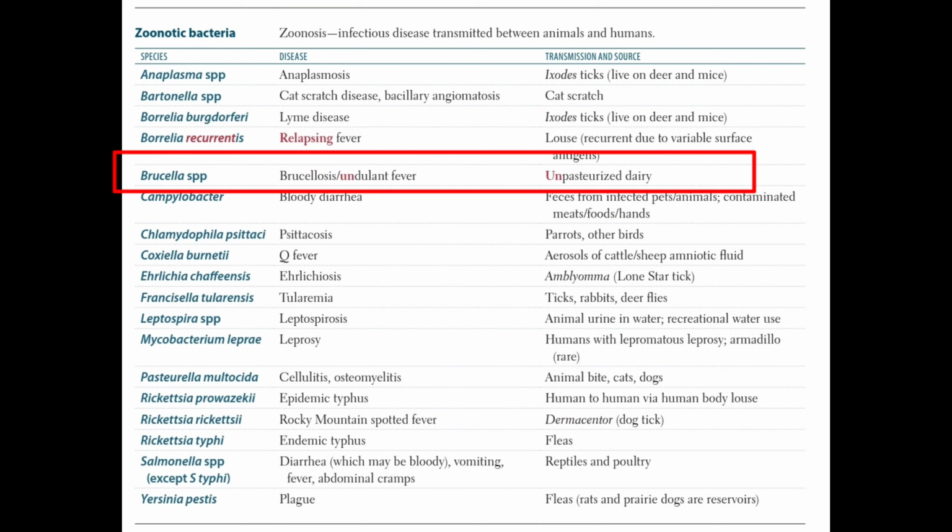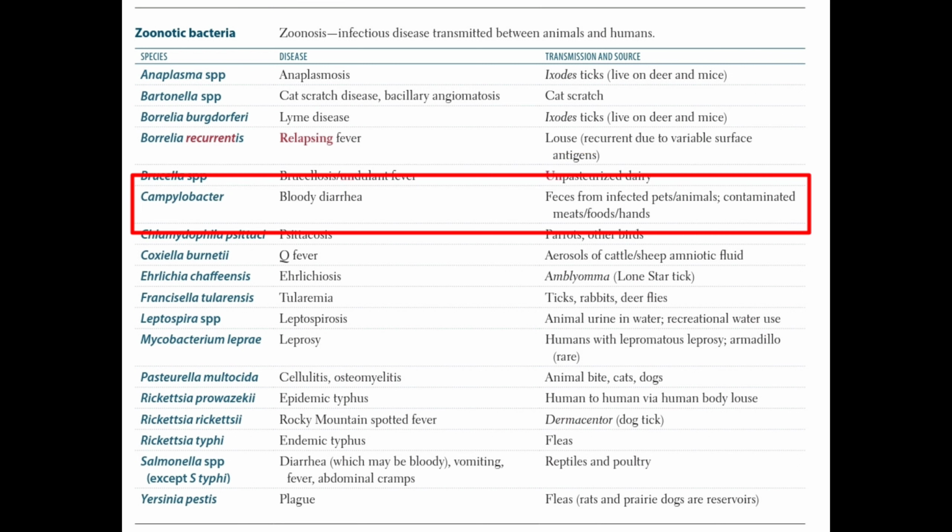The Brucella species cause brucellosis, also known as undulant fever, and the main source of this infection is unpasteurized dairy. Campylobacter causes bloody diarrhea, and the transmission and the source of Campylobacter is feces from infected pets or animals, and contaminated meats, foods, and contaminated hands.